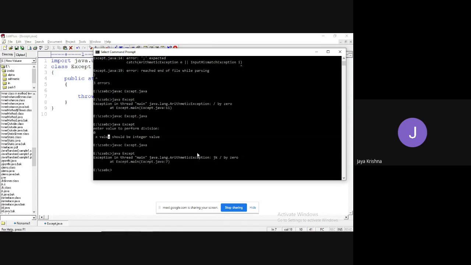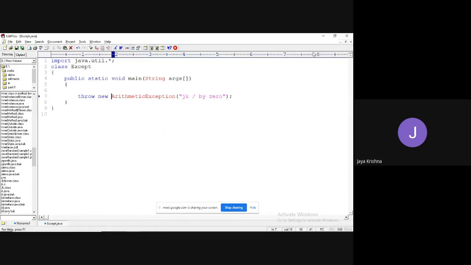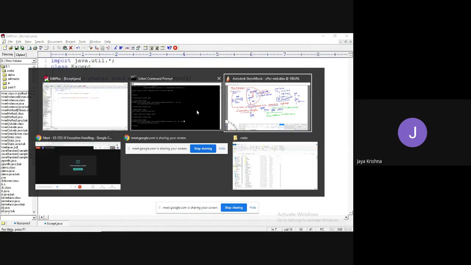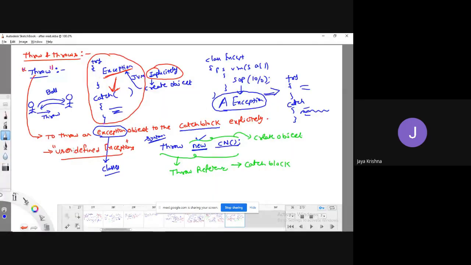Later you modified some part of the predefined code, that is how we got JK division by 0. So generally this throw keyword is used while working with user defined exceptions. There we will see some more examples.